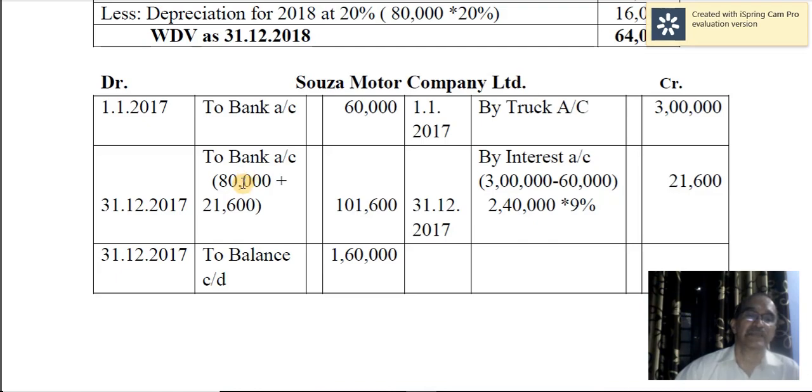So the balance of cash price is 3 lakh minus 60,000 down payment, 2,40,000, and that is paid in 3 installments. Therefore the value of each installment towards cash price is 80,000. So 80,000 plus interest for the first installment, 21,600, comes to 1,01,600.